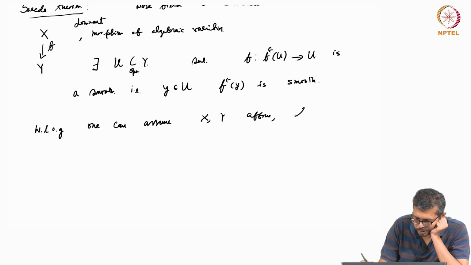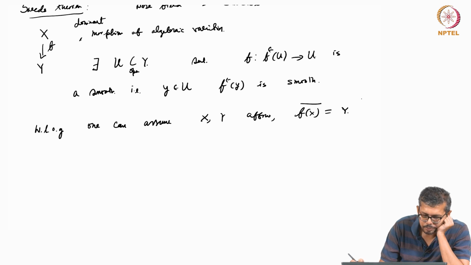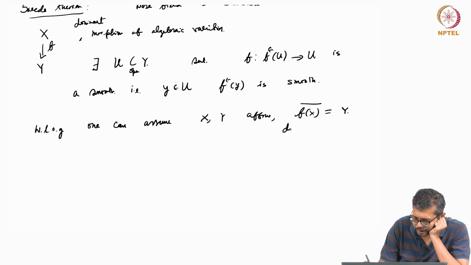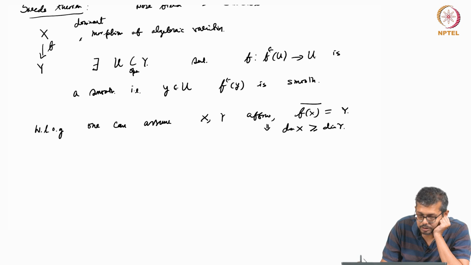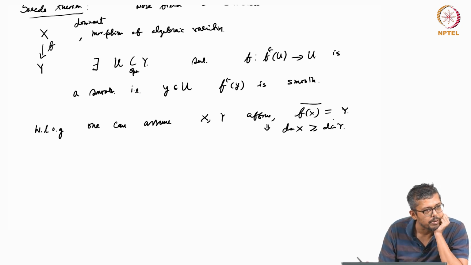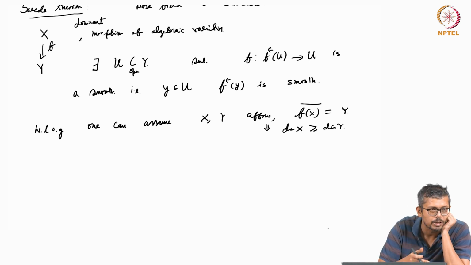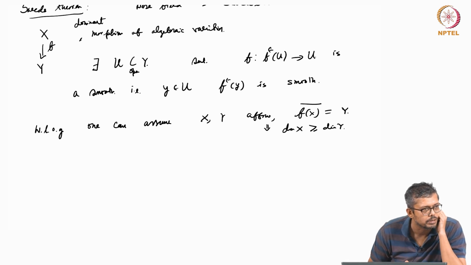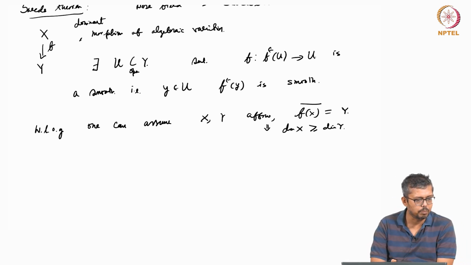And since f is dominant, the closure of f of X is Y. This will imply that dimension of X is greater than or equal to dimension of Y. So there is some relative dimension. It may be 0, it may be positive. Relative dimension means dimension X minus dimension Y. That is called relative dimension. So relative dimension is positive.